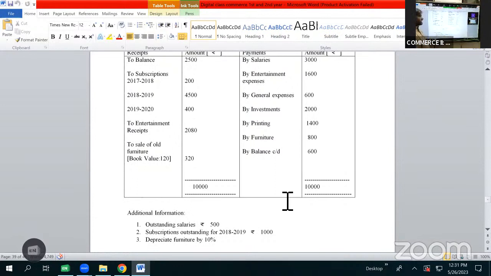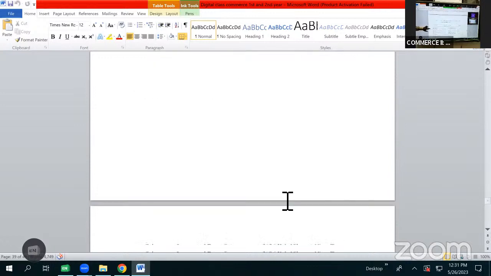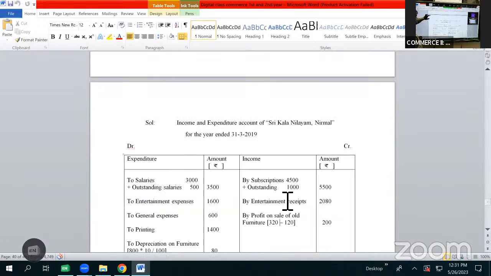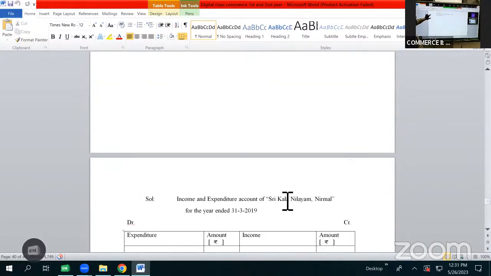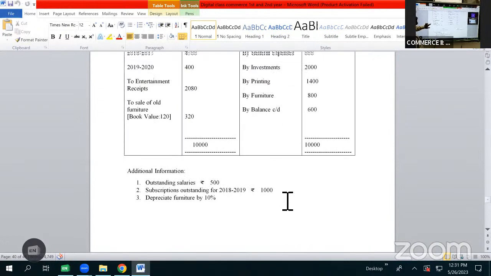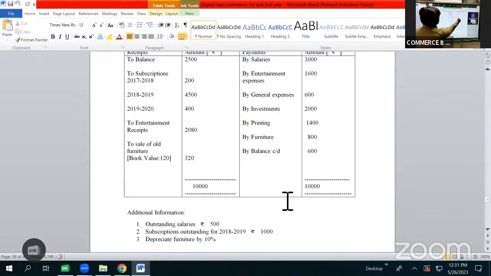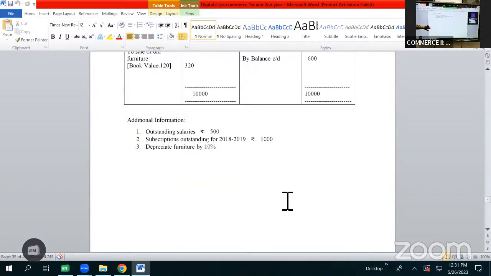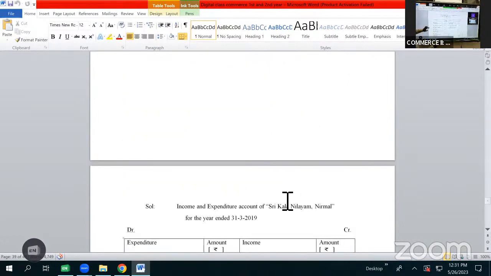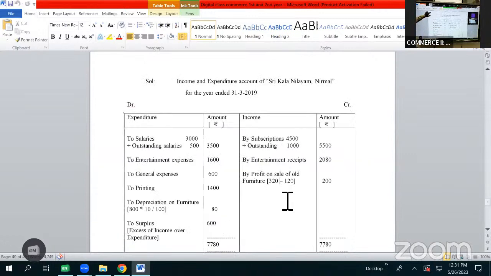Even though it is of revenue nature, it can be shown as expenditure as to entertainment expenses 1,600 rupees. After entertainment expenses, we have general expenses 600 rupees. Even general expenses are of revenue nature. These can be shown as expenditure. So it will be shown on expenditure side as to general expenses 600 rupees.